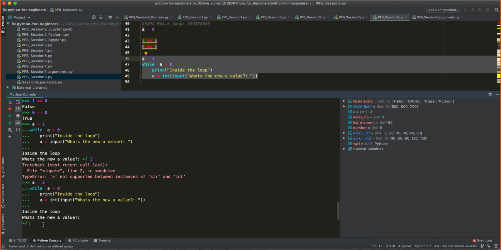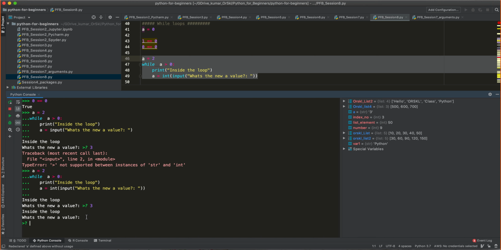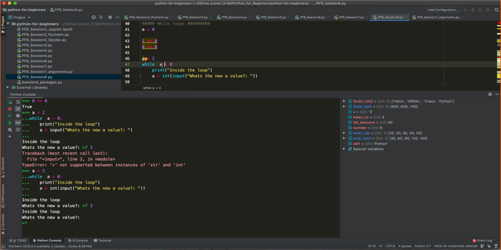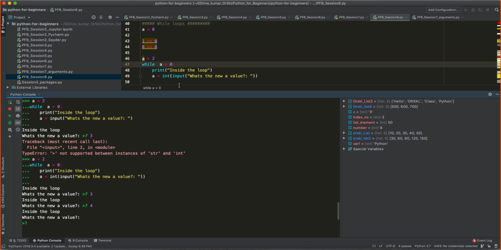So again, I'm saying 3. Now what happened? It again went into the same loop, because now 3 is still greater than 0. Right? Now again someone says 4. Still 4 is greater than 0. Again it is in the same loop.